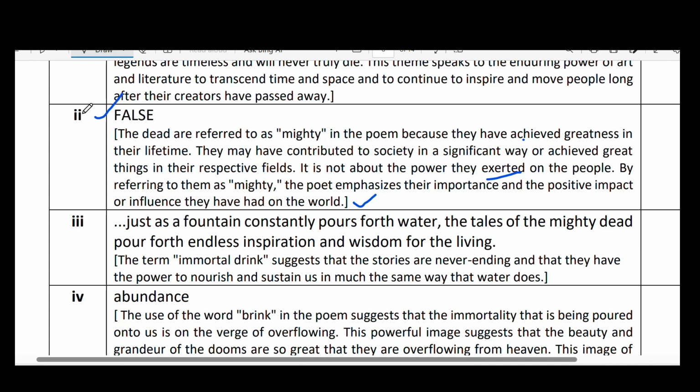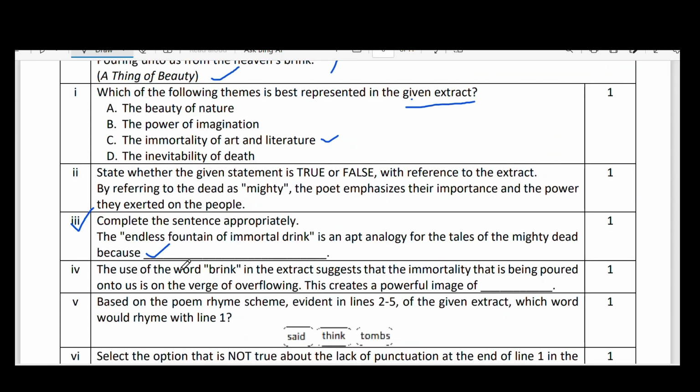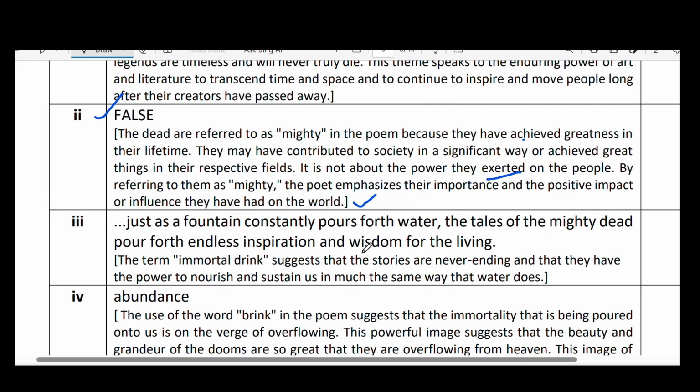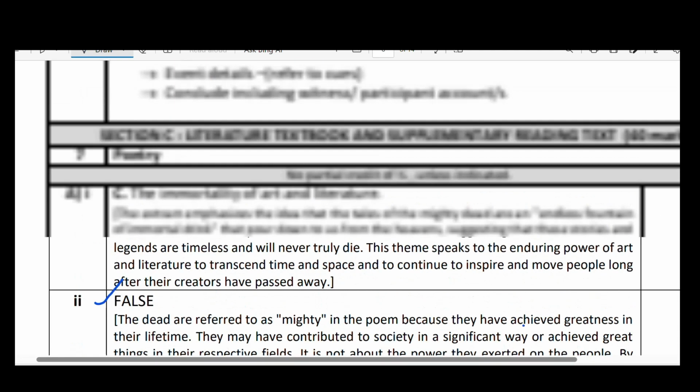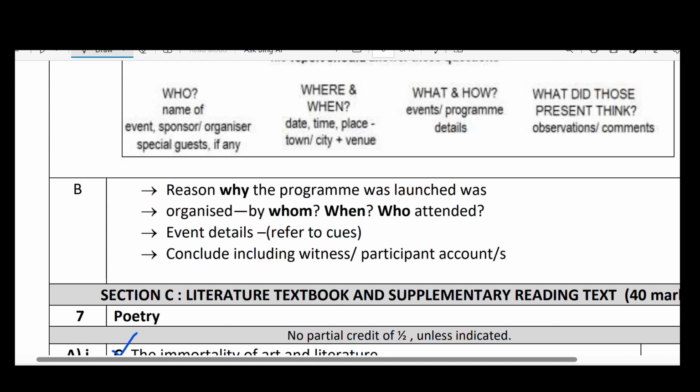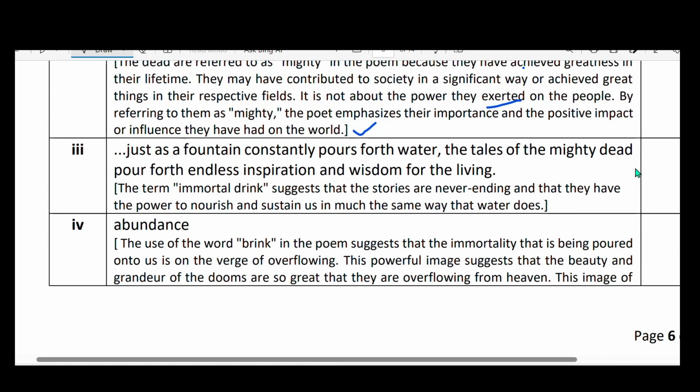Okay, and the fourth question: the use of the word "brink" in the extract suggests that the immortality that is being poured out onto us is on the verge of overflowing. This creates a wonderful image of what? What image? Here it creates abundance. Wonderful image of abundance. Here, abundance means more, vast in number or in quantity.